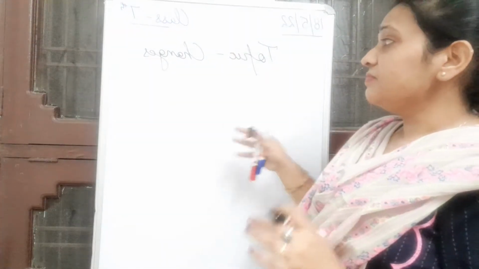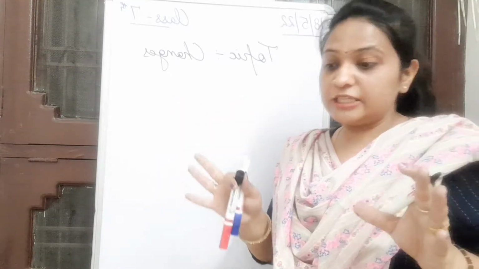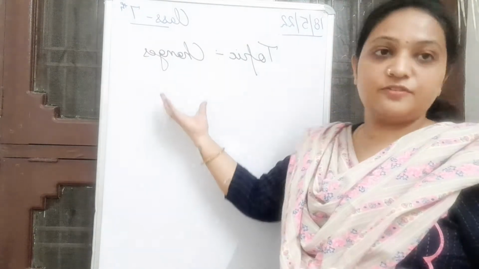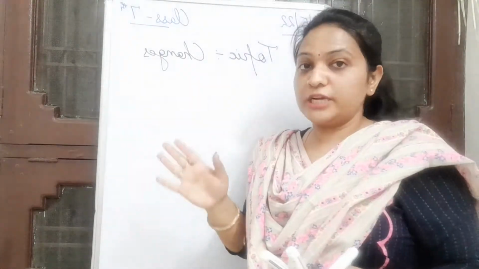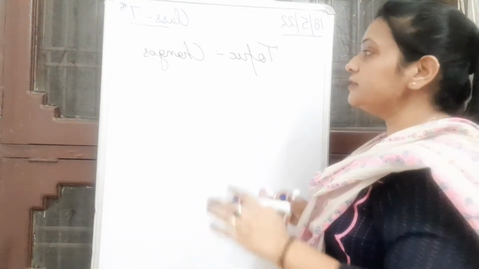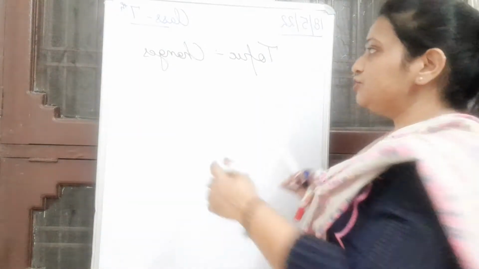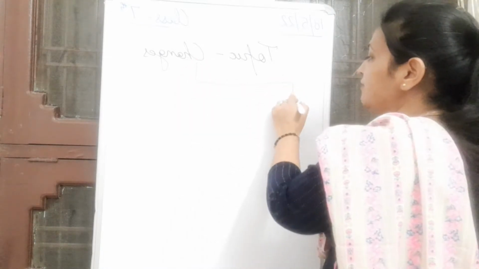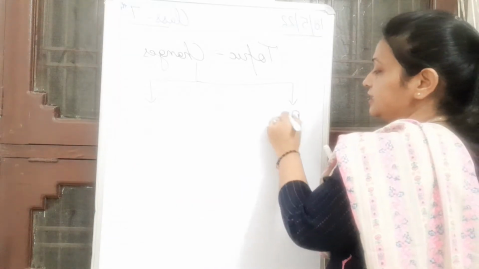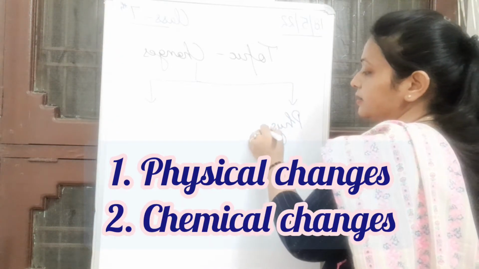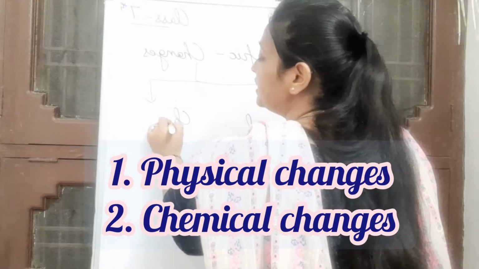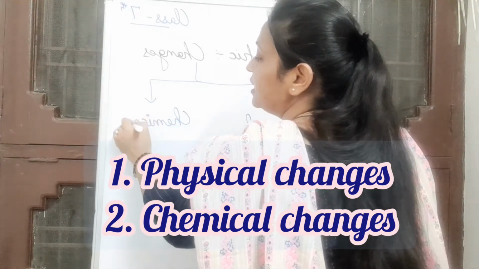So right now we will observe some things and you will find yourself that there is a classification of changes into two categories. So now I am going to discuss this classification with you and you will find yourself why we have two categories, right students? So we have physical changes around us and also we have some chemical changes around us.